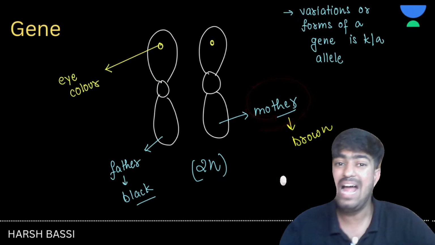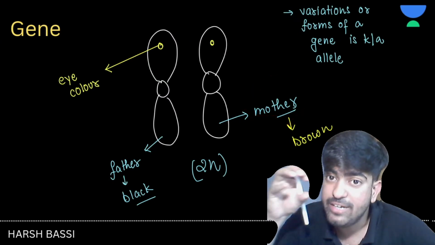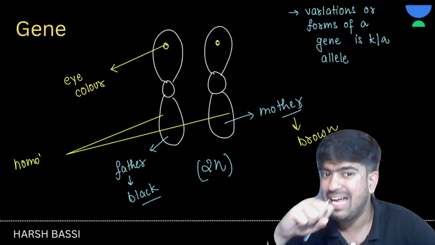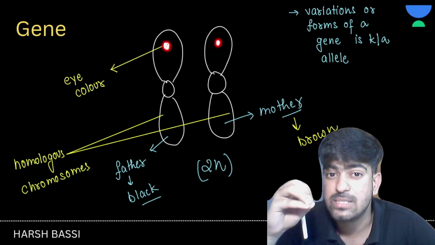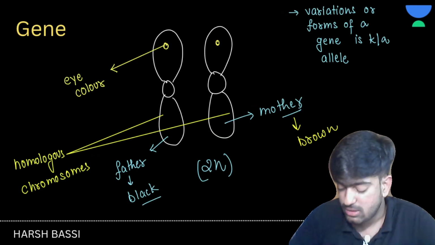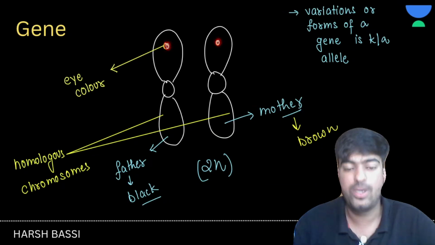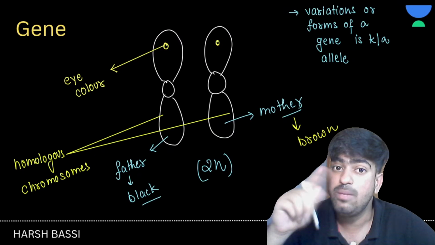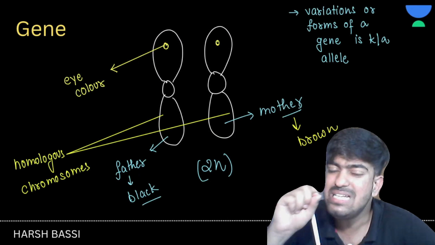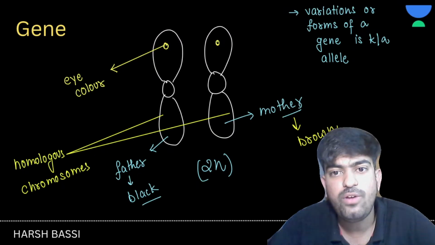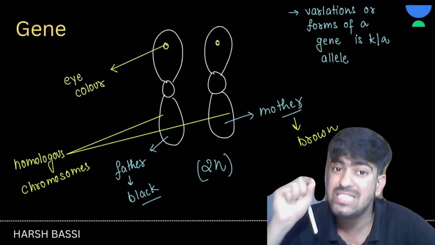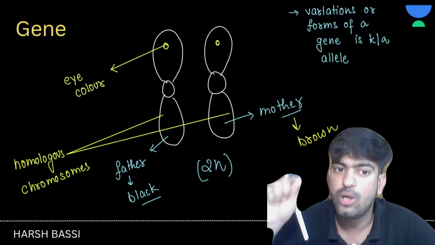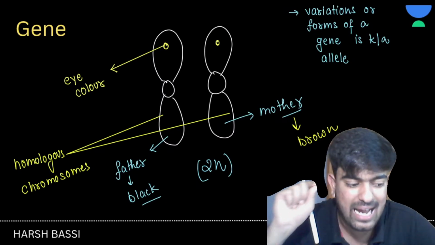So we can add something in the definition of the gene, and that can be called locus. Can you see these points? These points are the same in both chromosomes. So alleles are the forms of a gene present on the same position in homologous chromosomes.